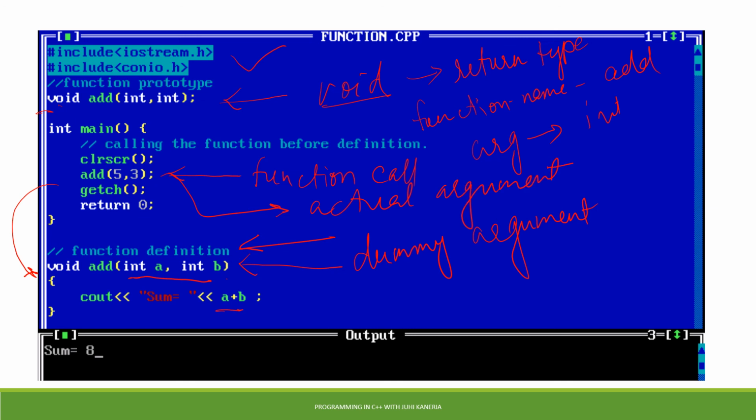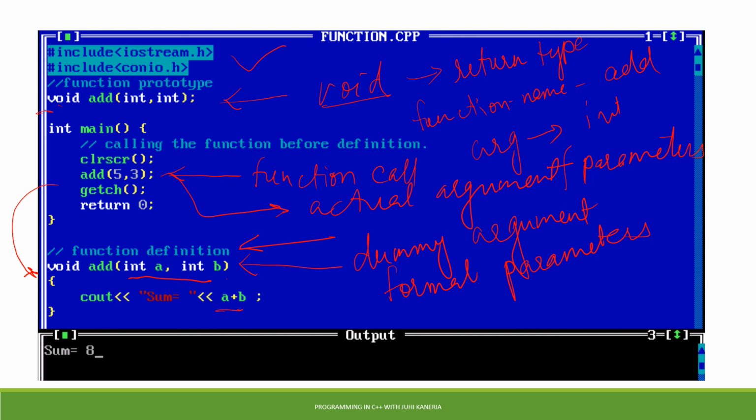These dummy arguments are also known as formal parameters or arguments, and these are called my actual arguments or parameters. So a will be equal to 5 over here and b will be equal to 3 over here.